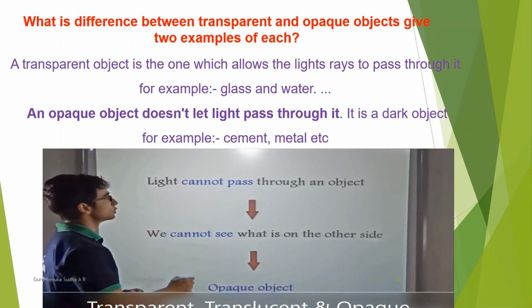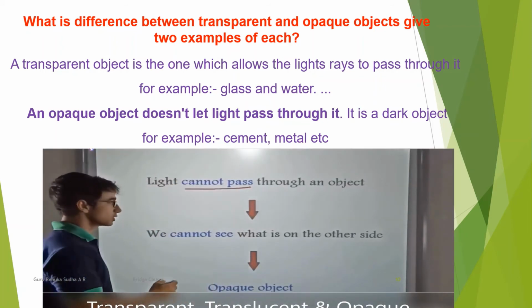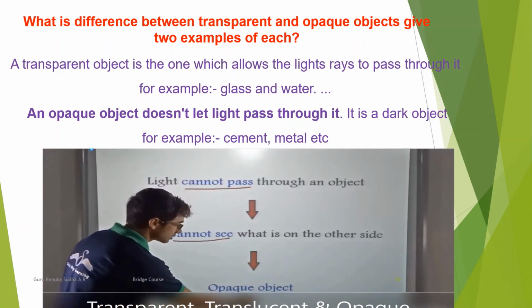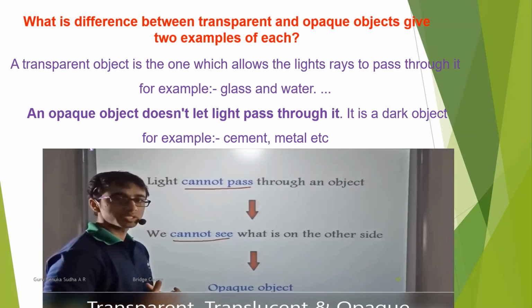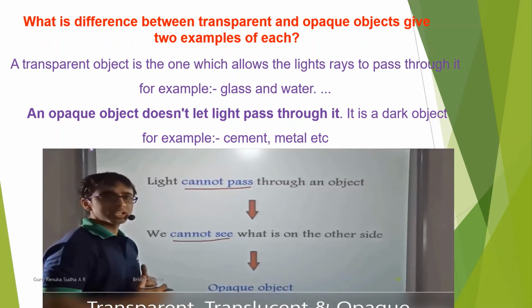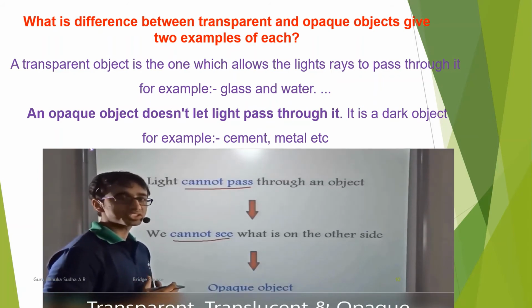Those objects through which light cannot pass and through which we cannot see what is on the other side are known as opaque objects. So what are the three kinds of objects we learned about? Opaque, transparent and translucent. So let's take a quick recap of how we can see the other side through these three kinds of objects.